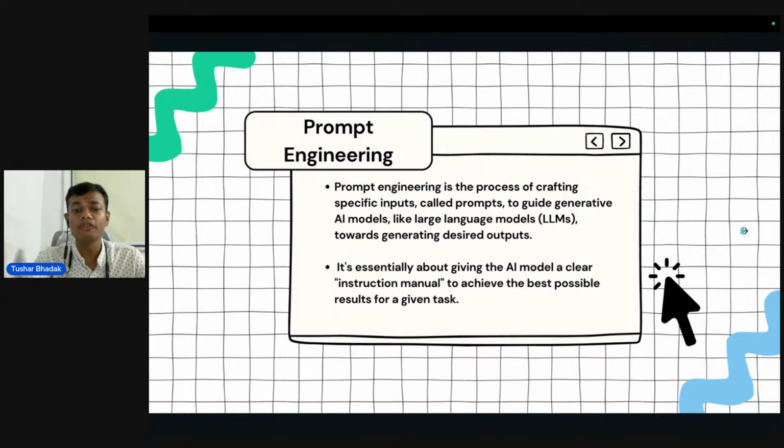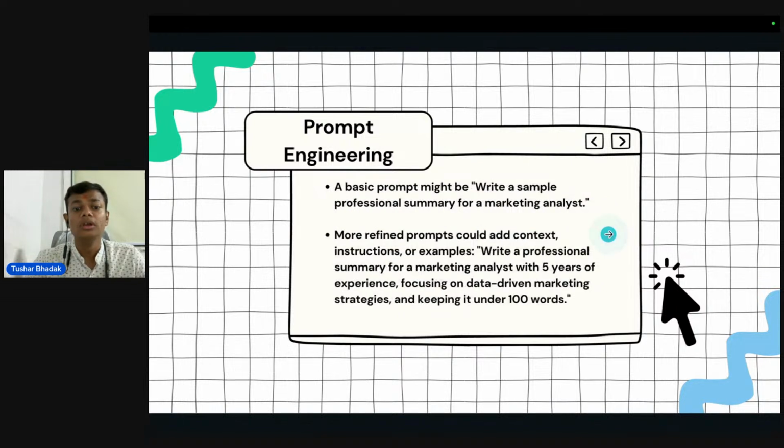It is the process of crafting specific inputs to guide generative AI models, or an instruction manual for how LLMs should work to produce the desired outputs. A basic prompt might be, write a professional summary for a marketing analyst, but this is not a good prompt. We have to redefine it: write a professional summary for a marketing analyst with 5 years of experience focusing on data driven marketing strategies, and keep it under 100 words.